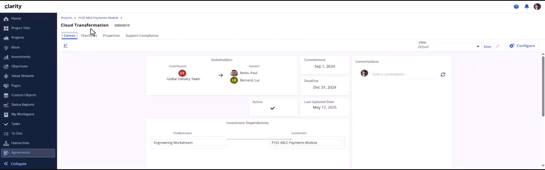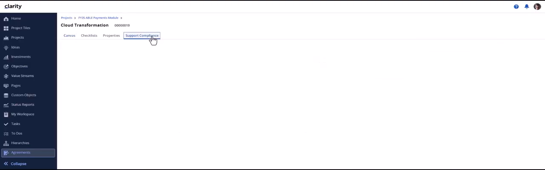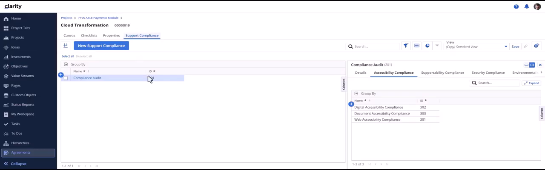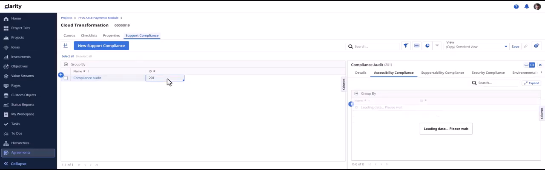As we can see, the cloud transformation agreement canvas is opened along with the subobject getting displayed as a module. Compliance audit is an instance of the subobject support compliance, and the third level subobjects like digital accessibility compliance and other things are visible in the details flyout of the second level subobject.